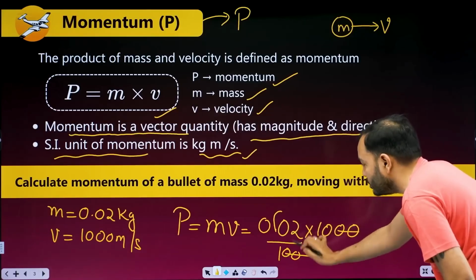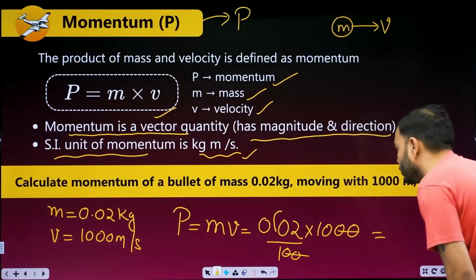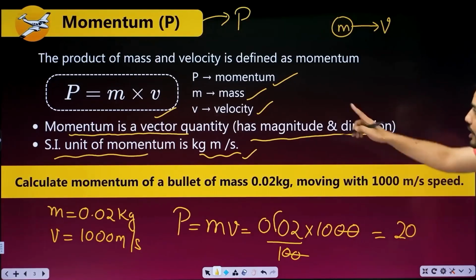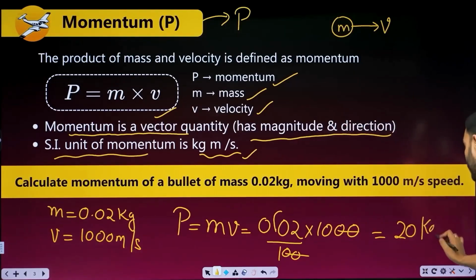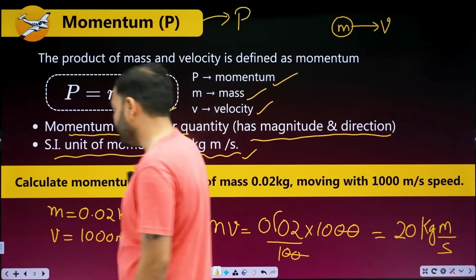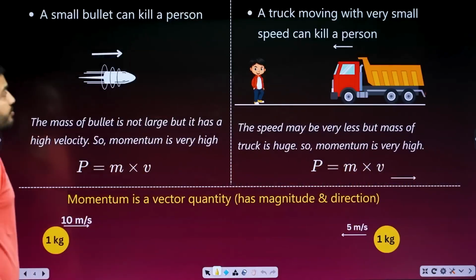Remove the decimal. Add 2 zeros. 2 heads are cancelled by 2 heads. What do we get? 20. Now what's the unit, beta? What's the unit of momentum? Kg meter per second. SI unit. Kg meter per second. Let's move ahead.